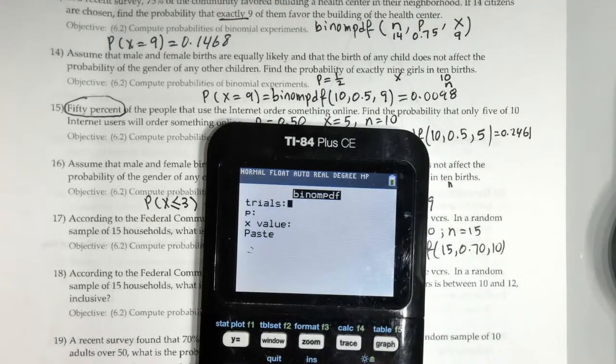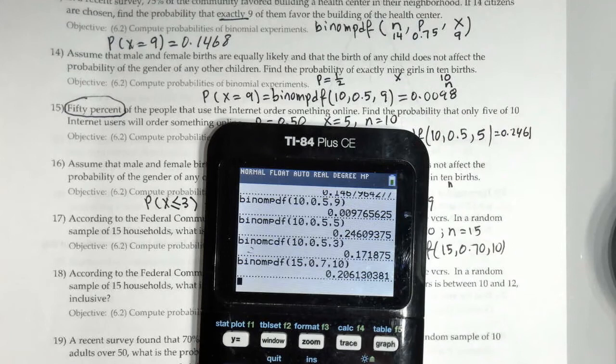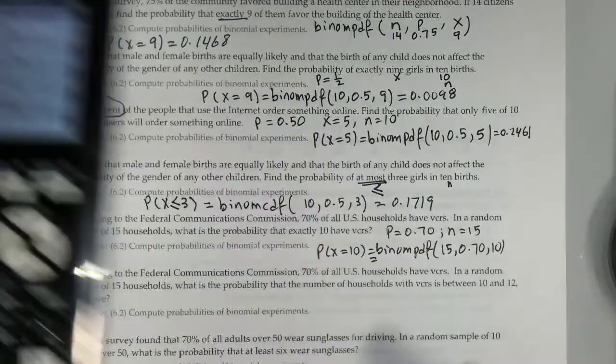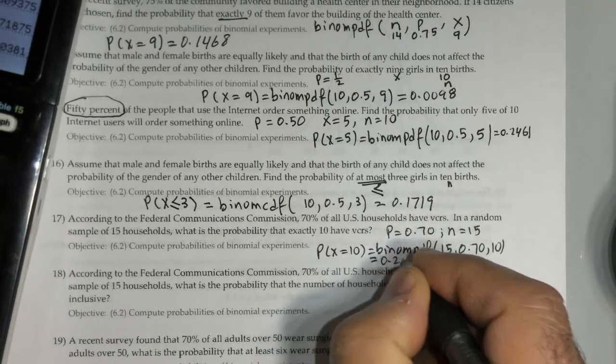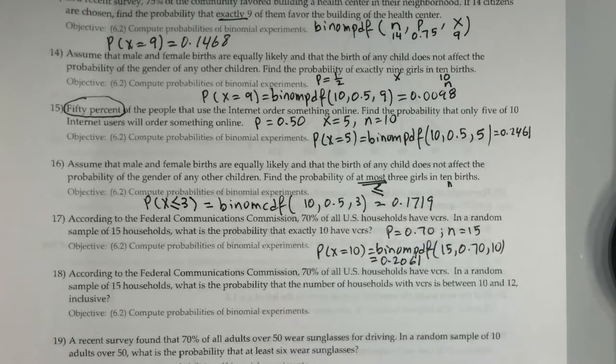Trials is 15, p is 0.7, and x is 10, 0.2061. Question 18.